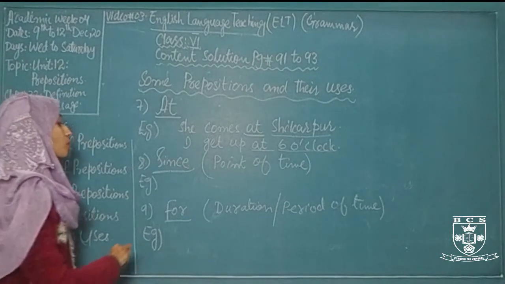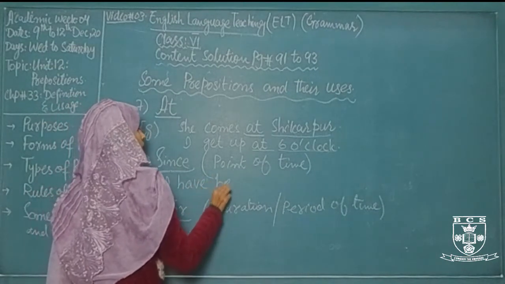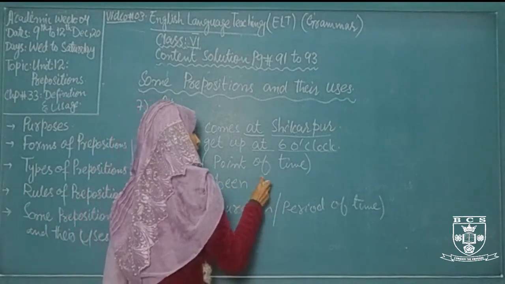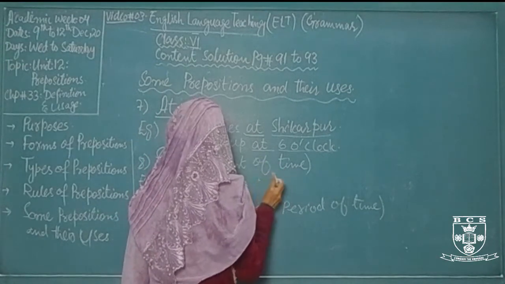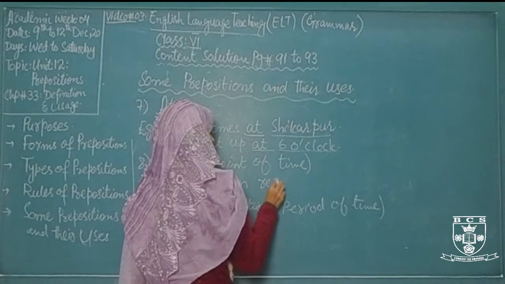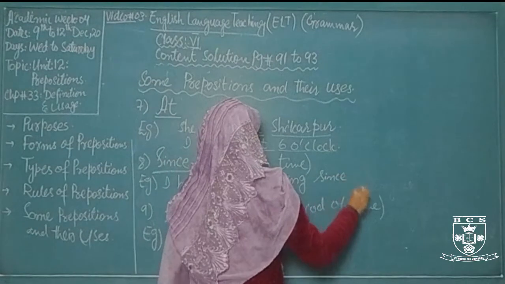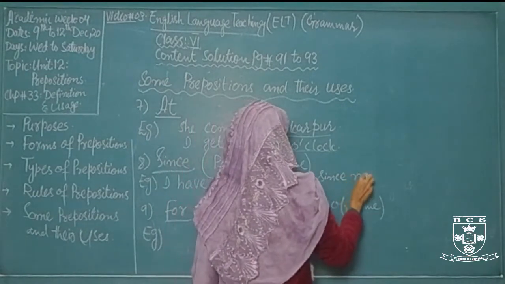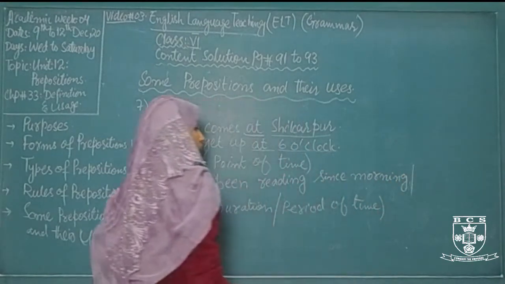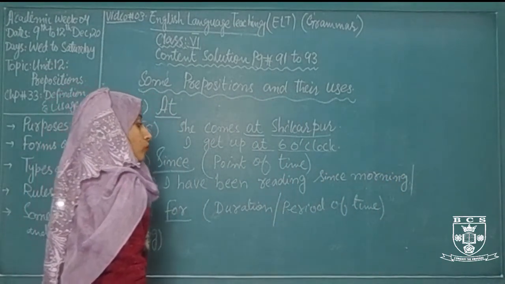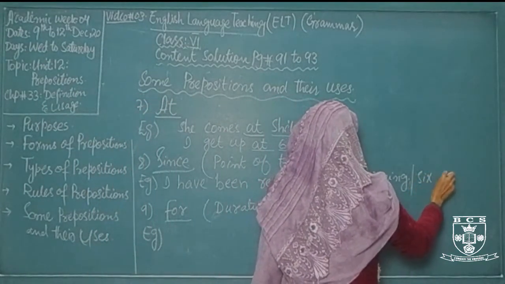For example, I have been reading since morning, or since 6 o'clock.